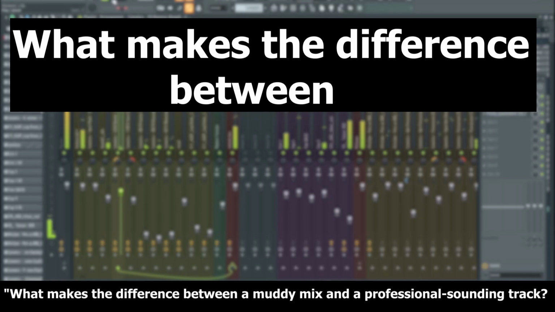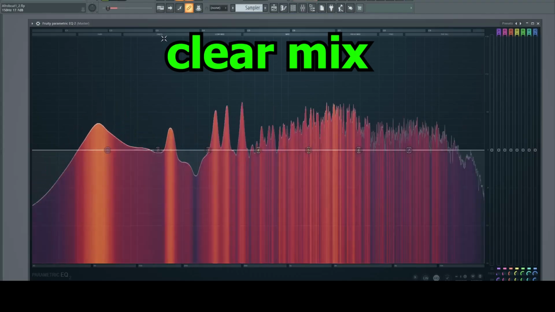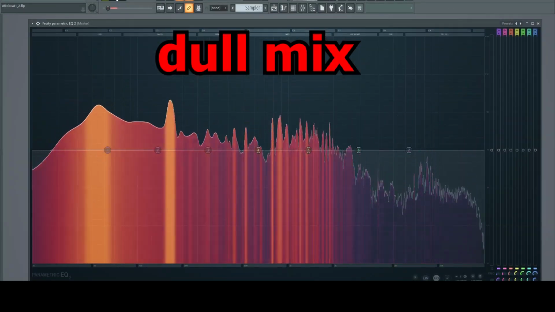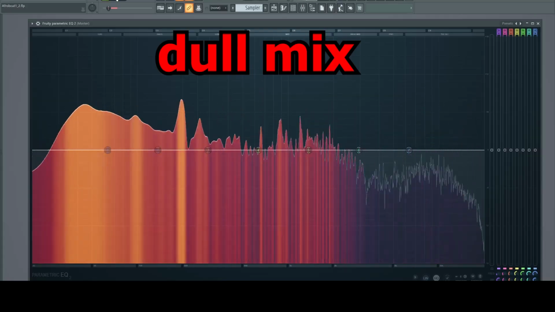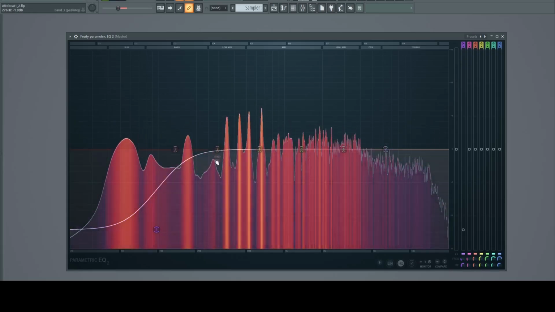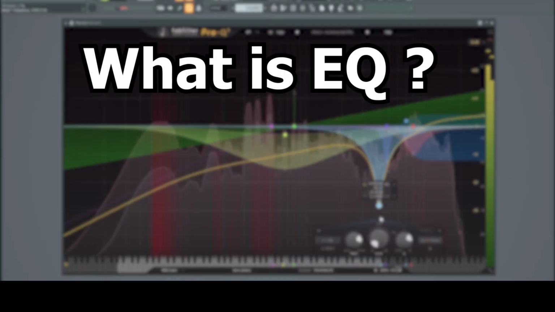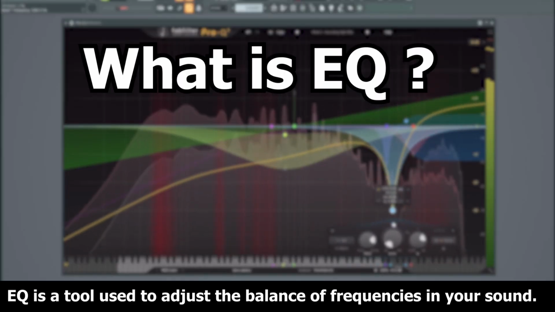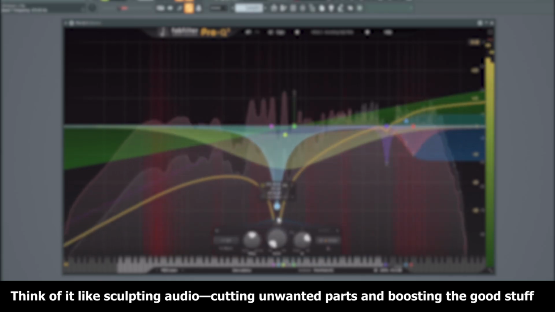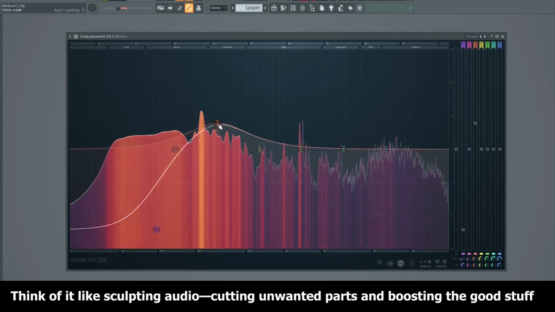What makes the difference between a MIDI mix and a professional sounding track? Equalization, or EQ. In this video, I'll show you how to use EQ to balance frequencies and bring your music to life. So what then is EQ? EQ is a tool used to adjust the balance of frequencies in your sound. Think of it like sculpting audio, cutting the unwanted parts and boosting the good stuff.